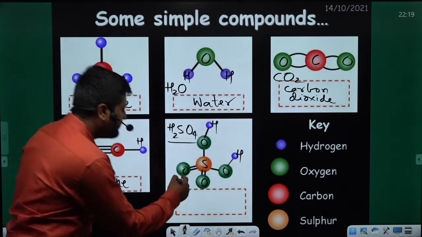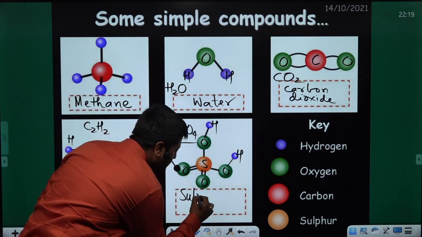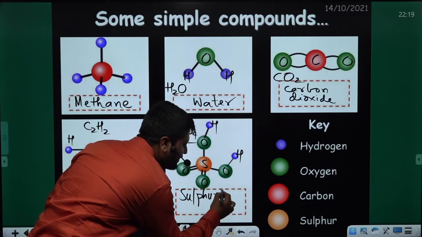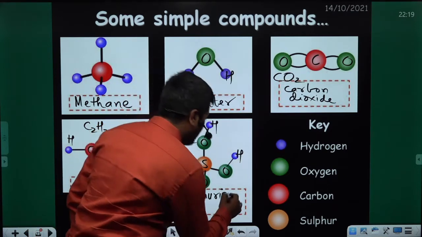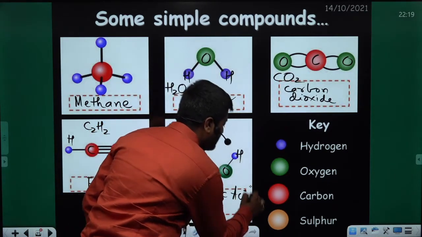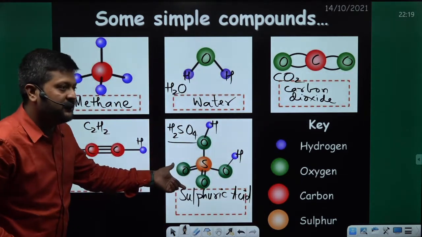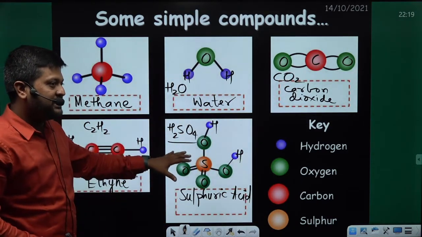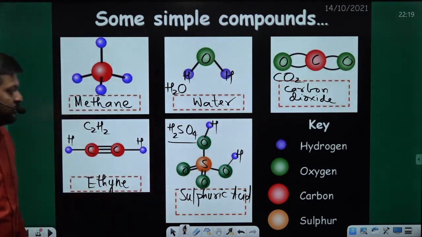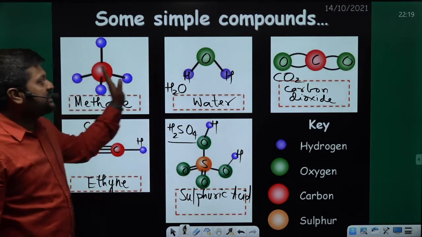Very good. It's sulfuric acid. Have you guys heard about it? Yeah. This is known as the king of chemicals. This is one of the strongest acids. So H2SO4. So these are some simple compounds.